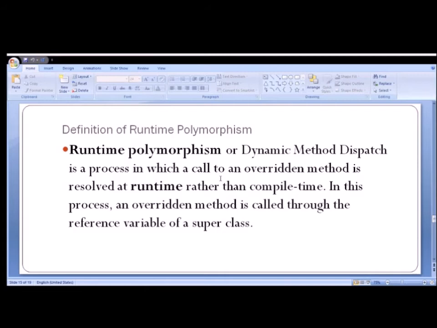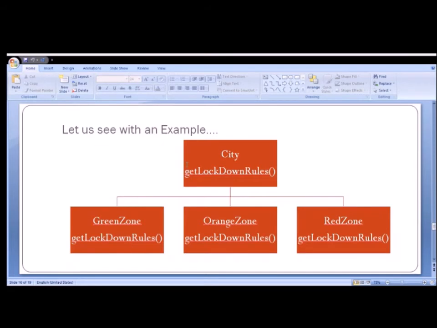Let us see this concept, which is the same as late binding, with another example. Let us see the concept of runtime polymorphism with an example. Here, city is the parent class, and green zone, orange zone, and red zone are three child classes. As all of you know, when a particular city is going to come into red zone is obviously very dynamic. So the method implementation of get lockdown rules in our present context cannot be static. So the runtime polymorphism concept is rightly suited here.